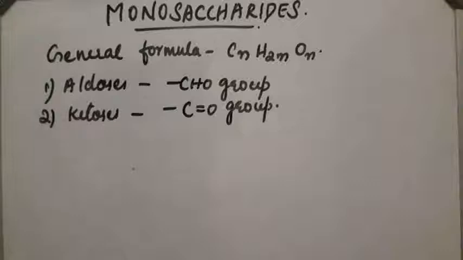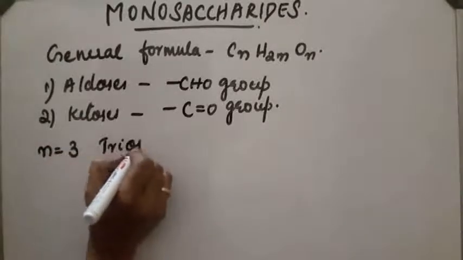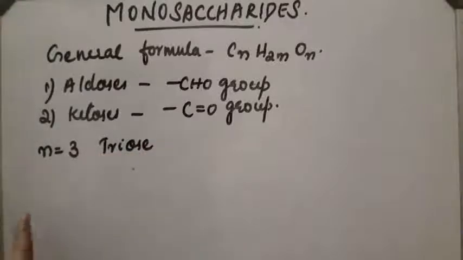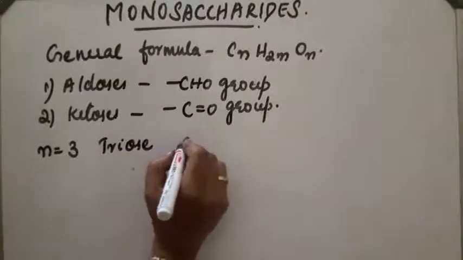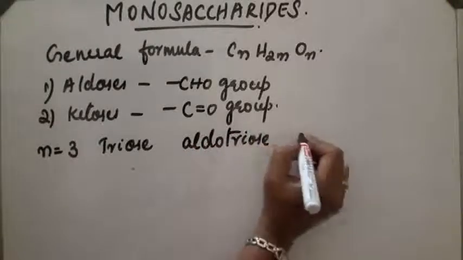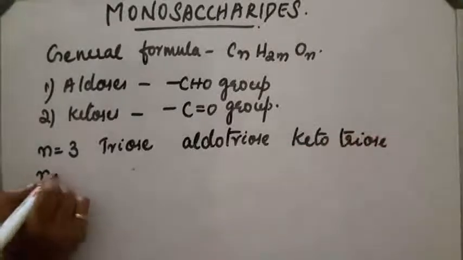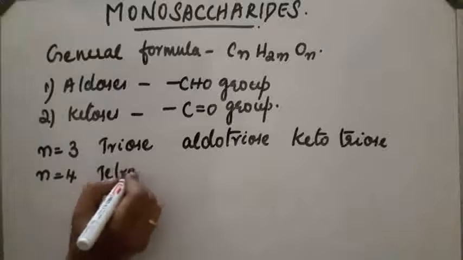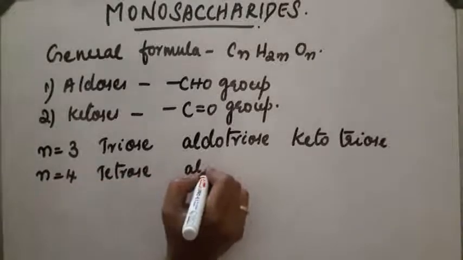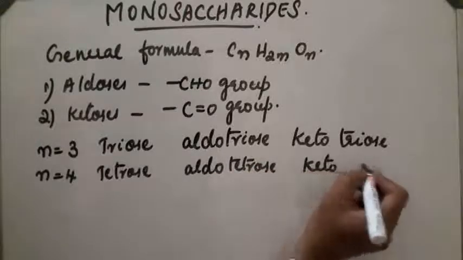They are also classified depending upon the number of carbon atoms. If n is equal to 3, these compounds are trioses. If the compound contains n equal to 3 and an aldehyde group, it is called aldotriose. If it contains a keto group, it is called ketotriose. Similarly, if n is equal to 4, they are tetroses: aldotetrose if they contain an aldehyde, and ketotetrose, etc.